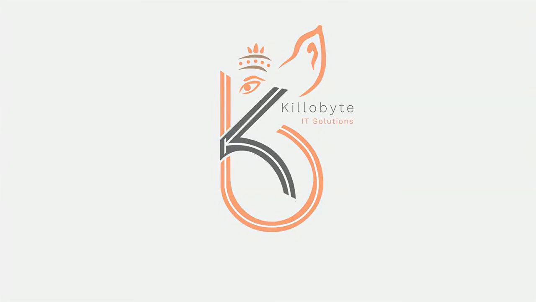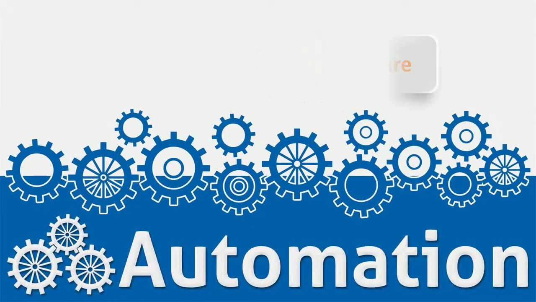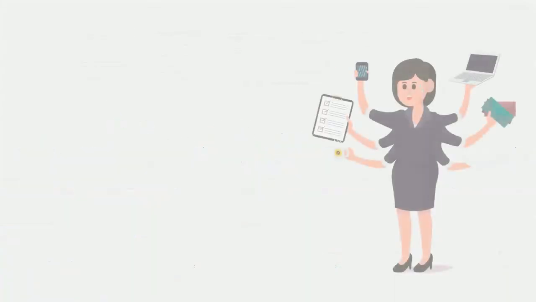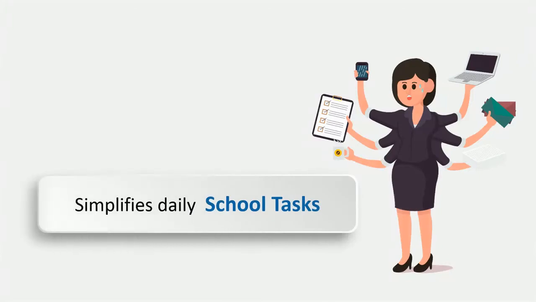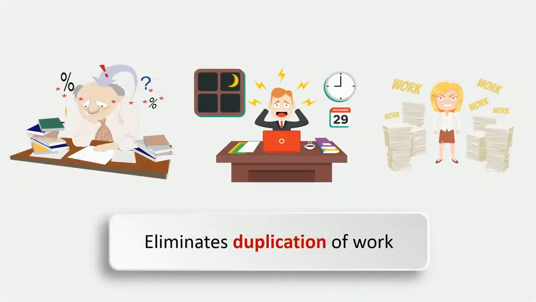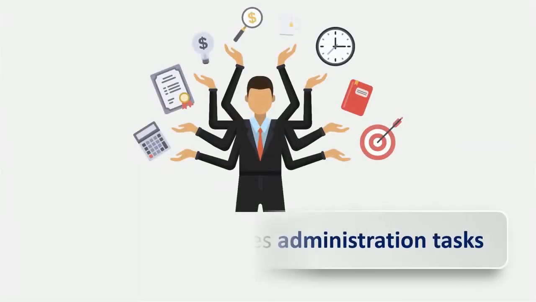Killobyte's My School software is complete school automation software that manages and simplifies daily school tasks. This software eliminates duplication of work and effectively manages the entire school administration tasks.